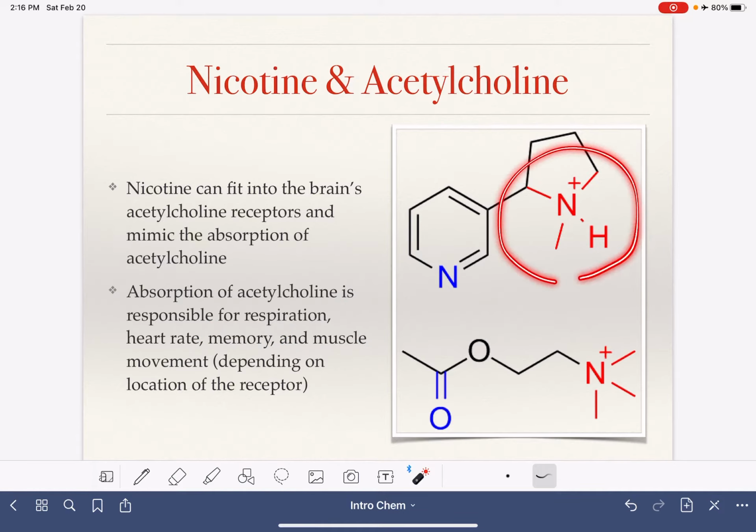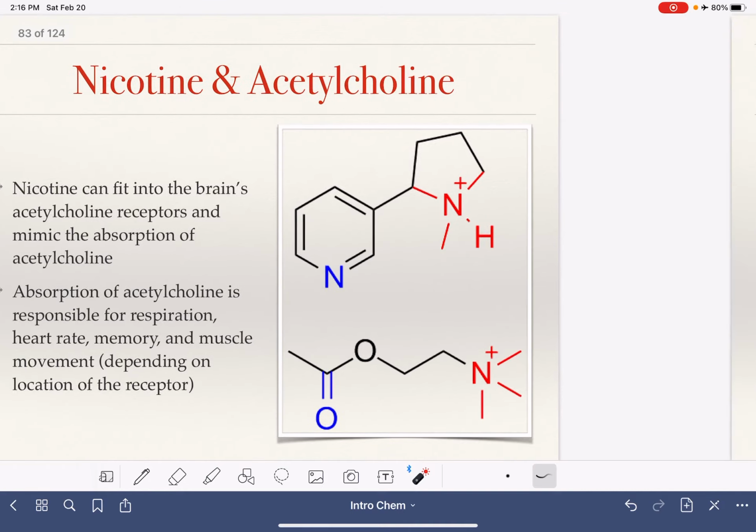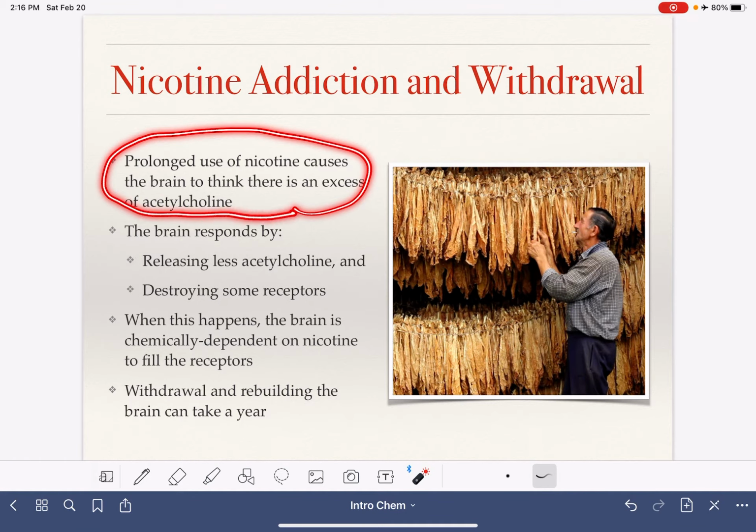So putting nicotine into your brain, mimicking the behavior of acetylcholine, kind of in a way makes nicotine like an essential component of your body's functioning. This is one of the reasons why it is so extremely addictive. Prolonged use of nicotine causes your brain to think there is an excess of acetylcholine.